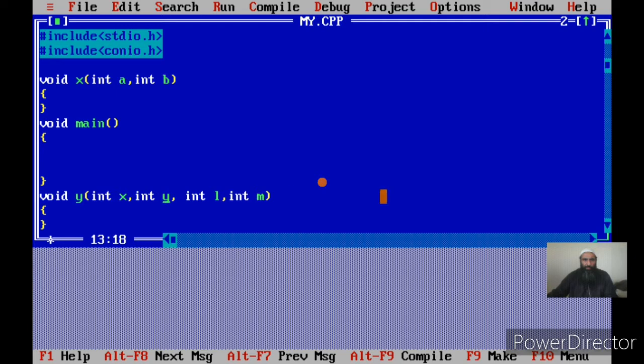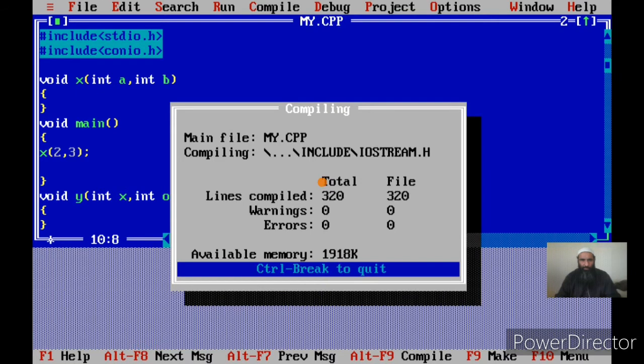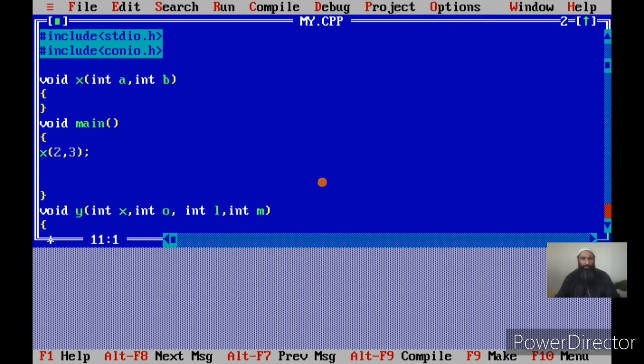Let us rename this argument because it has the same name as the function. Let me call this argument O. Now x has got two arguments and y has got four arguments or formal parameters. Now let us make calls to these functions. I am calling x from the main. Since x has been defined before it is called in the main, we can make a call to x. Let me compile the program. There are no errors as of yet. Now let me call y and let me pass four parameters to it.